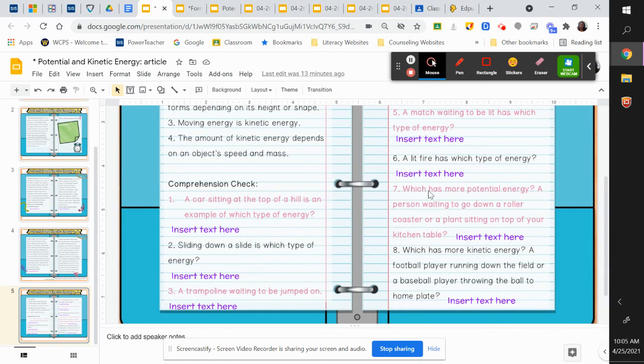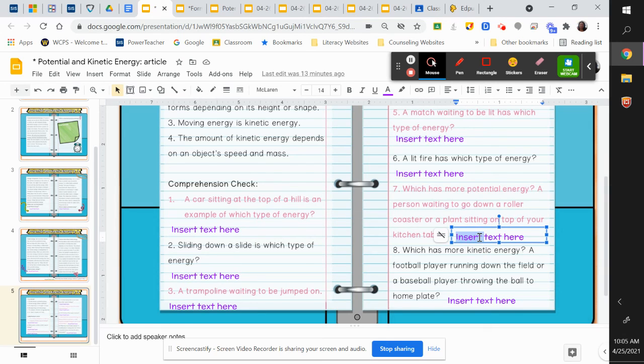7, which has more potential energy? A person waiting to go down a roller coaster or a plant sitting at the top of your kitchen table? So remember, potential means it's not moving. Which one has more potential energy? Which one is higher up? Right, a roller coaster is really high in the air. A plant sitting on your kitchen table has the potential to move, but it's not. Which one is higher and takes up more space? That one has more potential energy.